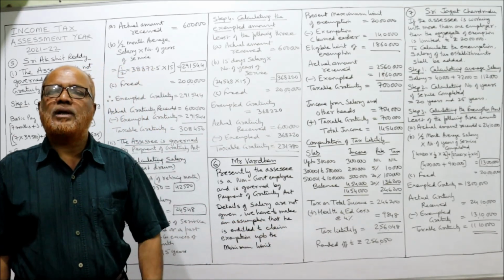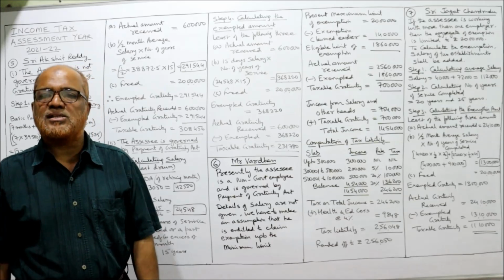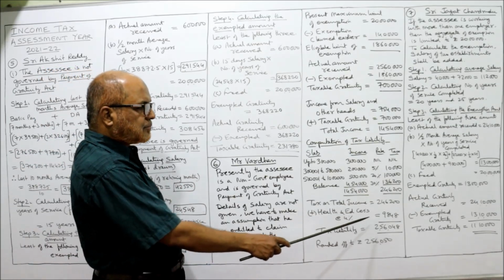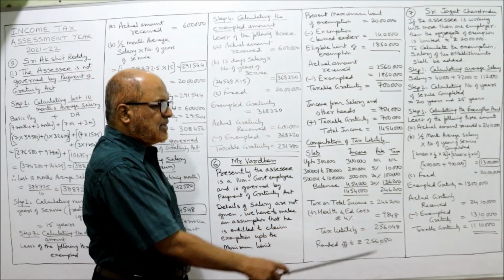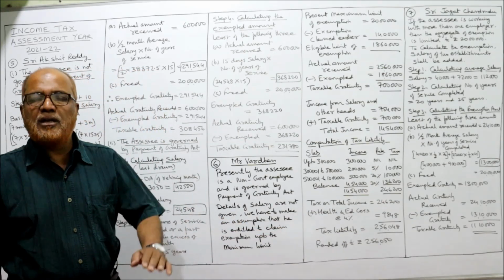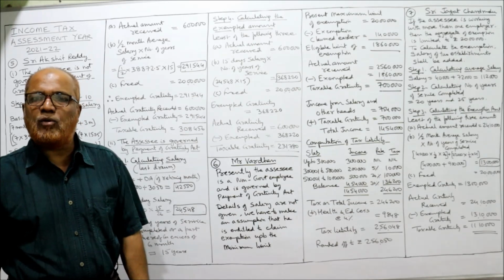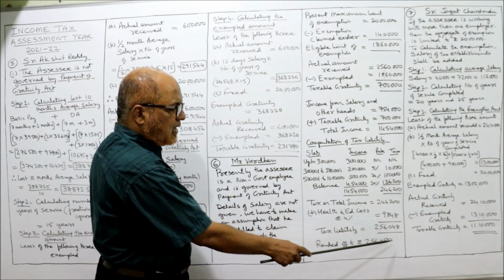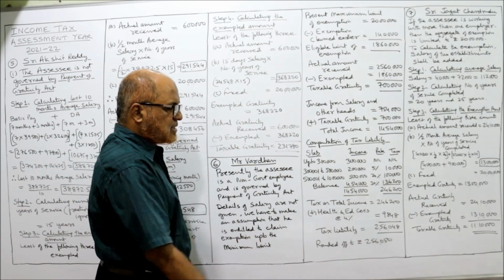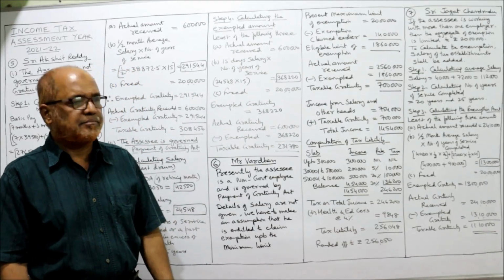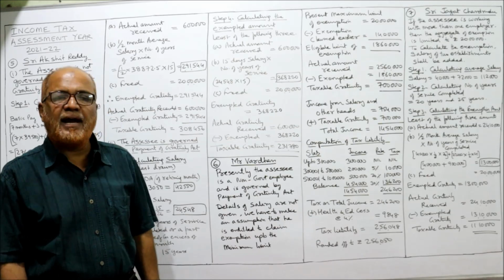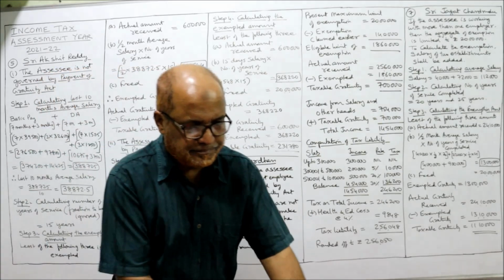On this tax on total income, add health and education cess at 4%. It comes to 9,848. Add up, you'll get 2,56,048. Now round it off to the next 10 rupees. So instead of 48 we can take 50. So 2,56,050 is the rounded off tax liability of the SSC. That's it. This is the end of problem number 6.